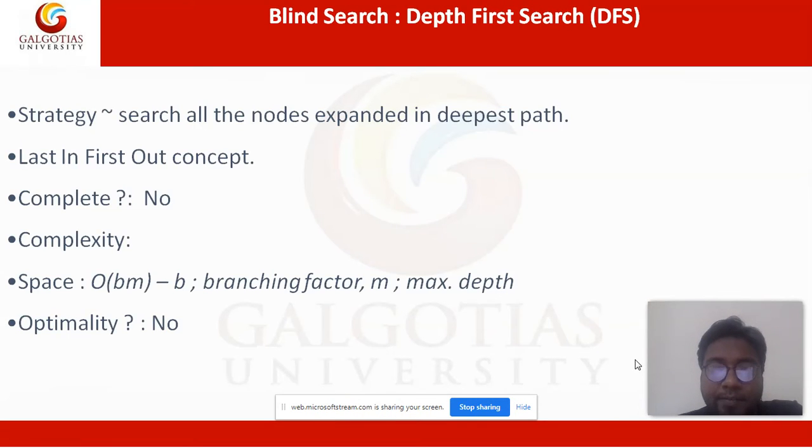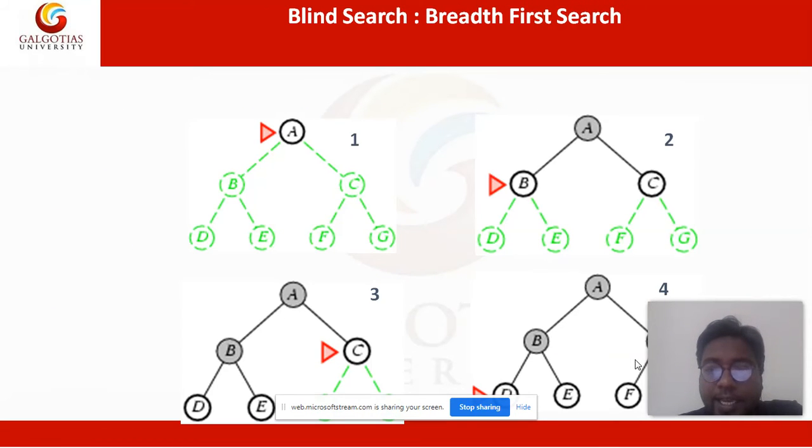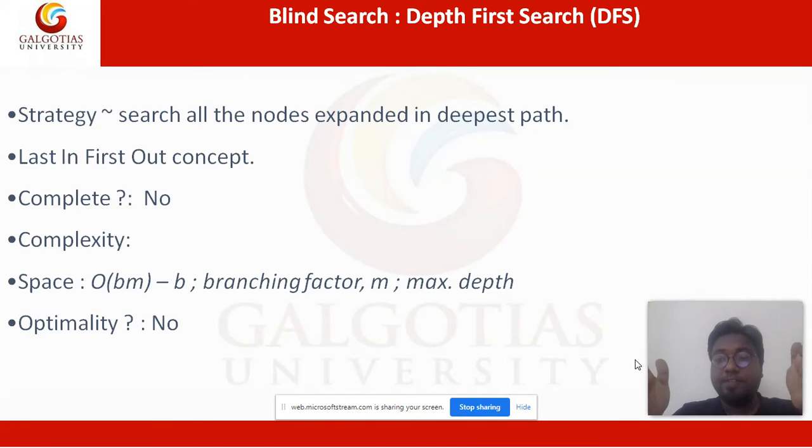Then again we go through D, E, F and G. Since these do not have children, they are all colored. So it covers the breadth first, then it goes deeper. Now DFS. DFS is an alteration of BFS.